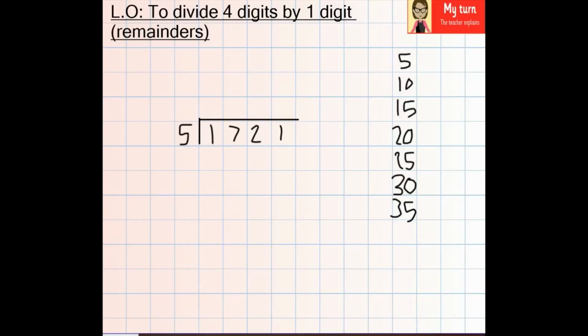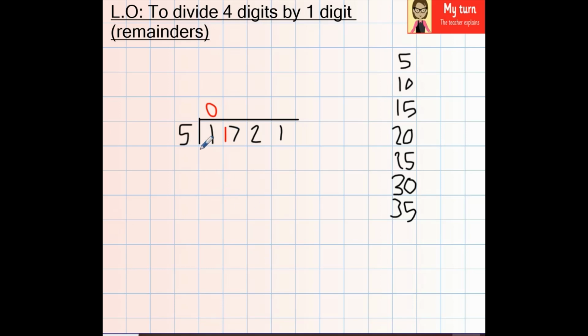Now it's my turn to have a go at a question. So, the question is 1,721 divided by 5. Now, to support me, just like I mentioned on Friday, I've created my jottings down the side of the 5 times tables. The first question I would ask myself is how many 5s go into 1? Well, I know that I can't do that because this 1 here is smaller than that 5. So what I'm going to do is pop my placeholder here, a 0, and then 1 is left over, isn't it? Because we weren't able to find it.